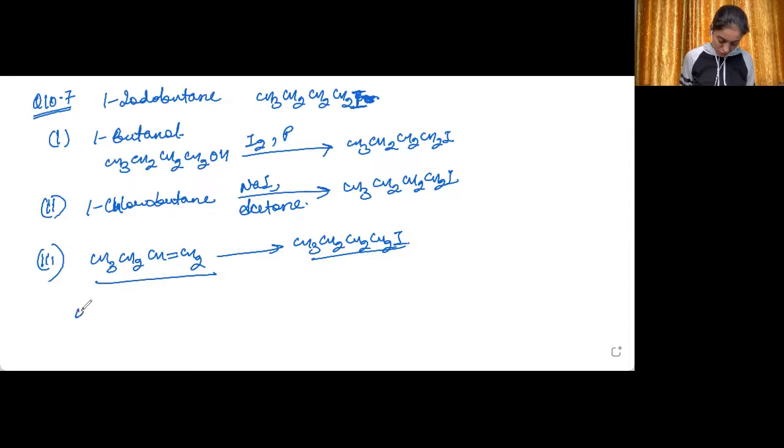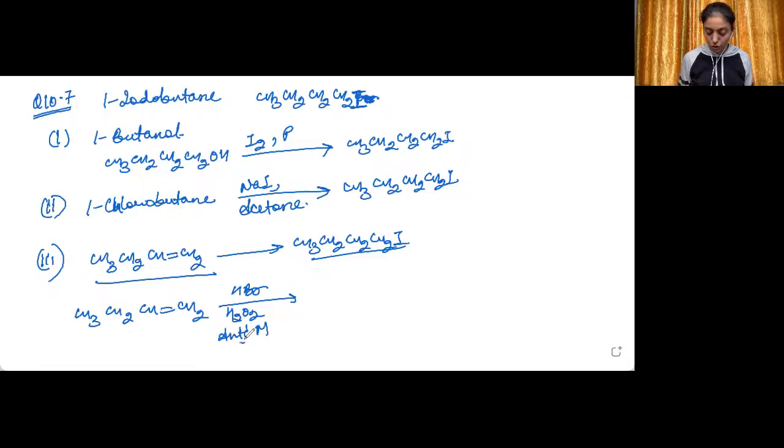You can do it like this: HBr in the presence of peroxide, you can write H2O2 here, or simply write peroxide. Here anti-Markovnikov's rule will be used. According to anti-Markovnikov's rule, the positive part of the addendum will go to that carbon which has the lesser number of hydrogen atoms. The reverse is Markovnikov's rule.